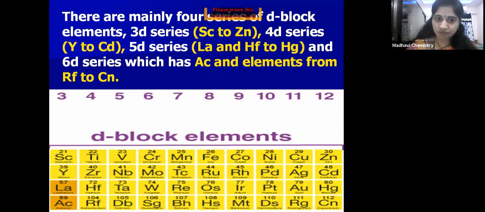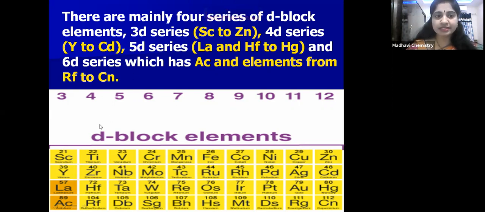Those are called the 4d series of elements. 5d means the last electron is entering into the 5d orbital, and 6d means the last electron is entering into the 6d orbital. Like that, D block elements are divided into four series.